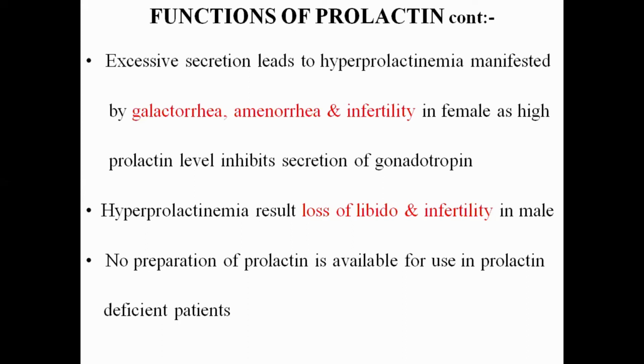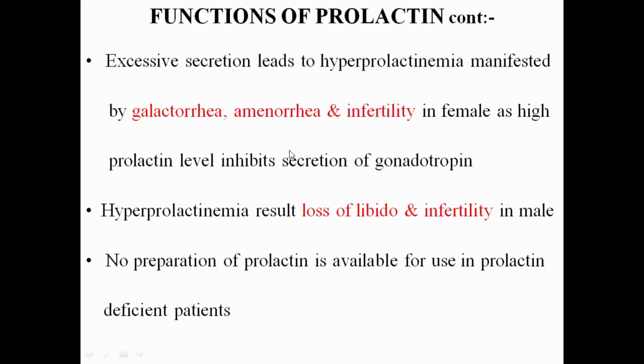Excessive and persistent secretion of milk from the female breast, irrespective of breastfeeding by the infants, is called galactorrhea. I will repeat it again. What is galactorrhea? Galactorrhea is the excessive and persistent secretion of milk from the female breast, irrespective of breastfeeding by the infants or the children. Second is amenorrhea.